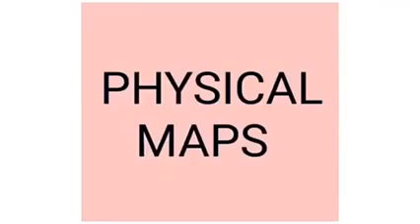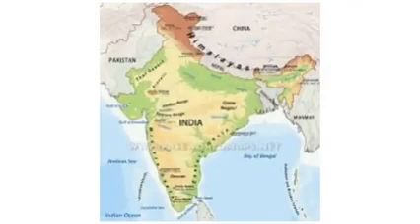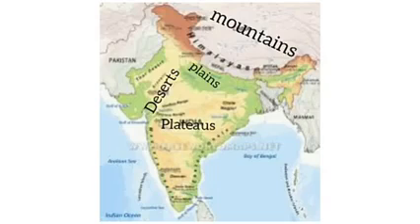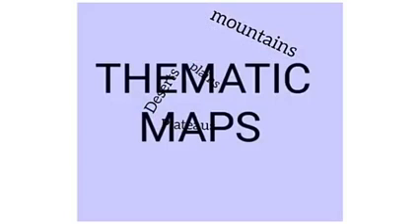Now come to physical maps. A physical map shows different physical features such as mountains, plateaus, plains, deserts, etc. These physical features can be easily seen in a physical map.